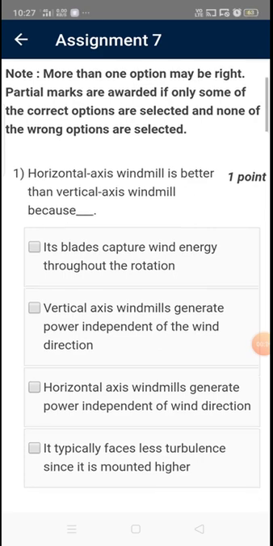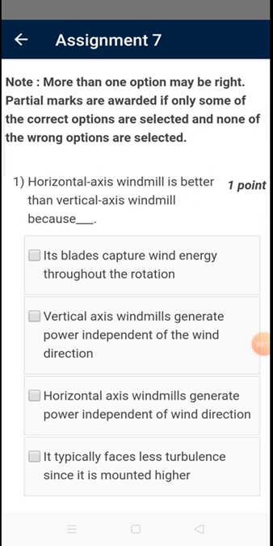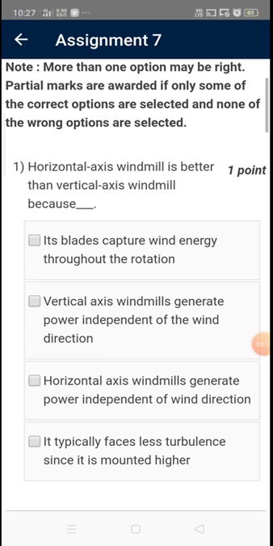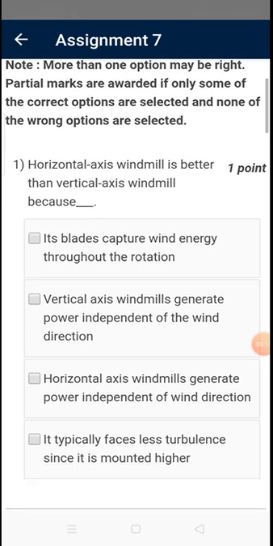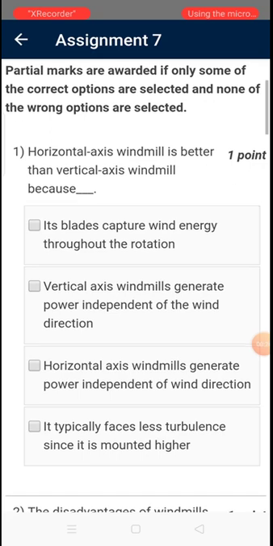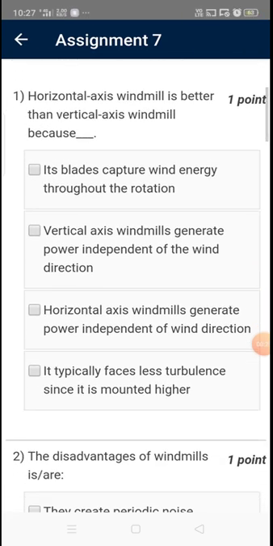First of all, we look at the comment given over here. More than one option may be right. Partial marks are awarded if only some of the correct options are selected, and no marks are awarded if even one wrong option is selected. So let's look at our question.